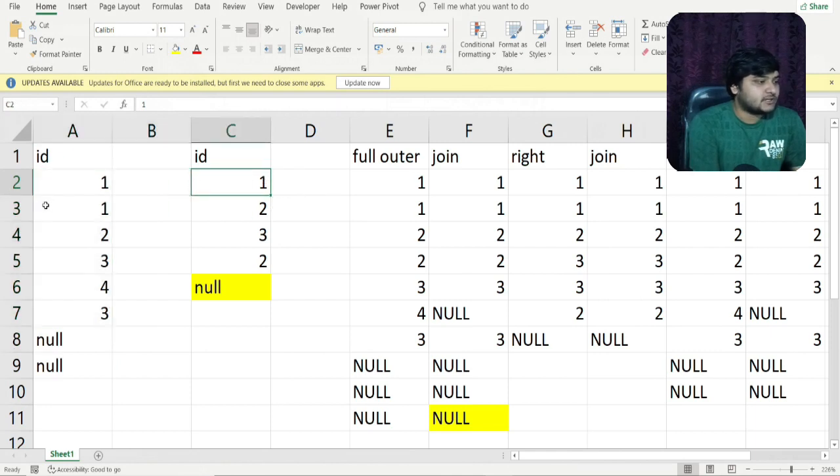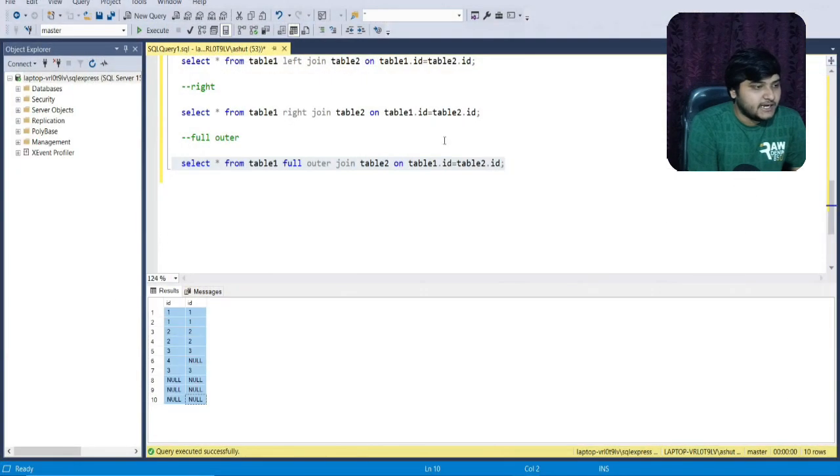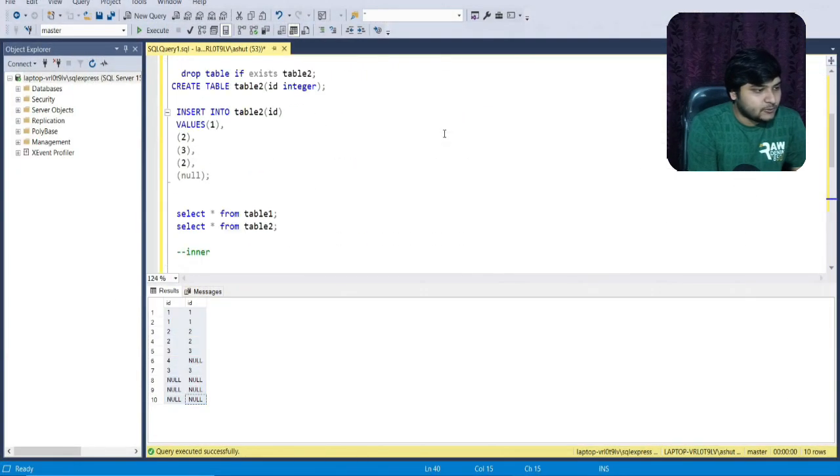So this was how the joins work in SQL, and I hope after this you would be able to answer the number of rows that will be generated in the output. So friends, coming to a bonus question which is being asked nowadays in SQL. I'll just make some changes to the query and try to explain.